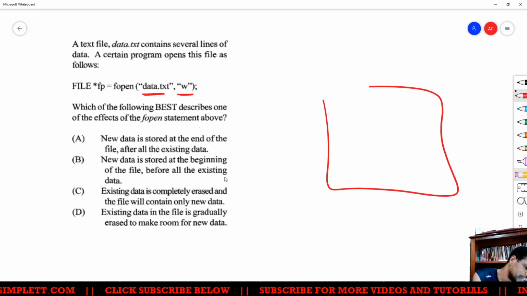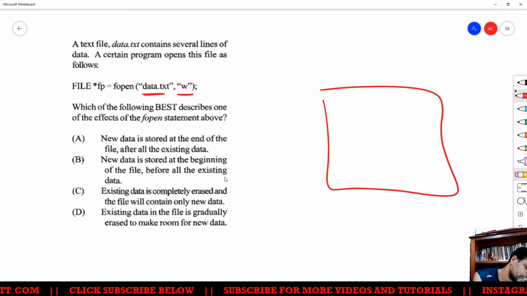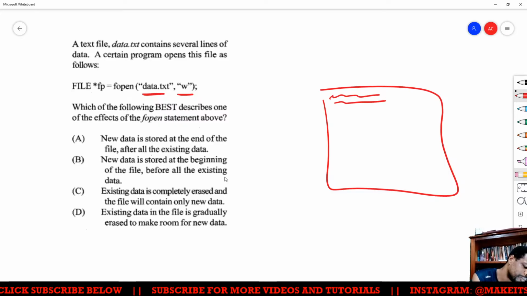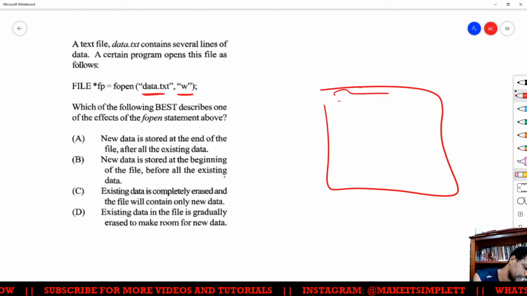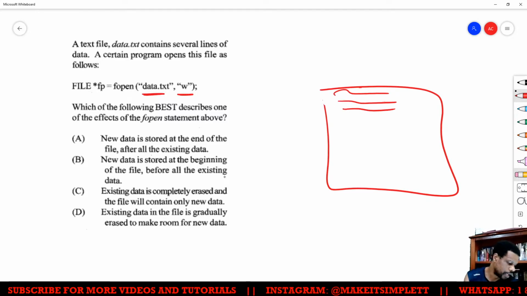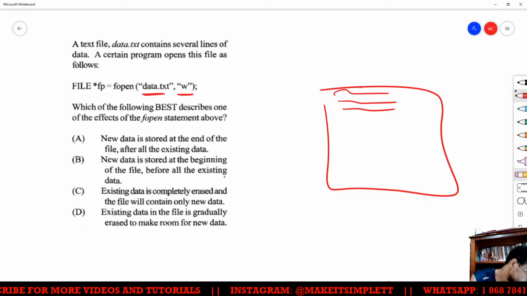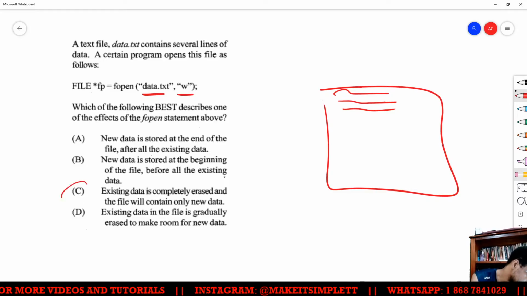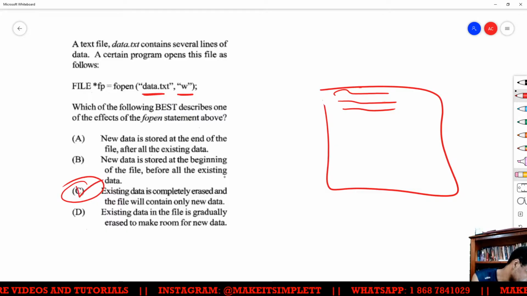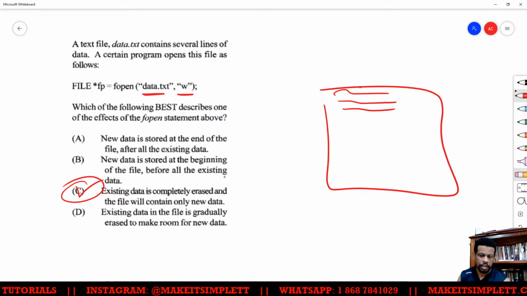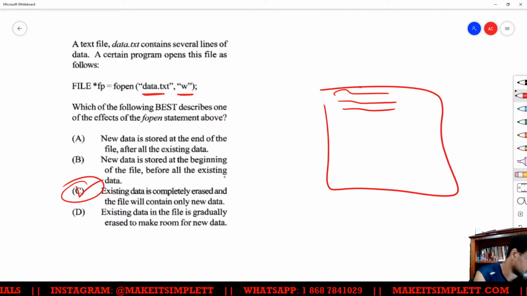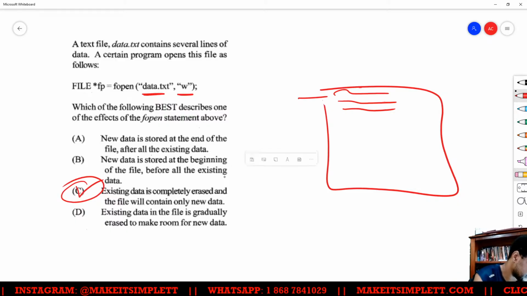Write mode basically goes into a file, clears out whatever is there, and starts to write from the top each time. So every time you open up the file, it will clear out whatever it had before and write everything from the top. So existing data is completely erased and it will contain only new data. Write mode will clear everything from the top.